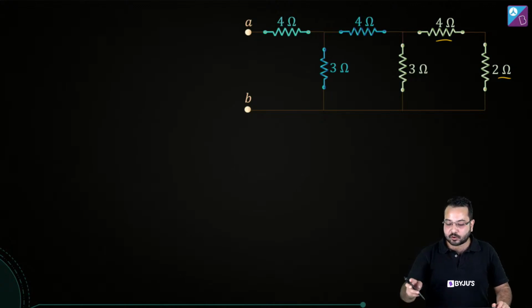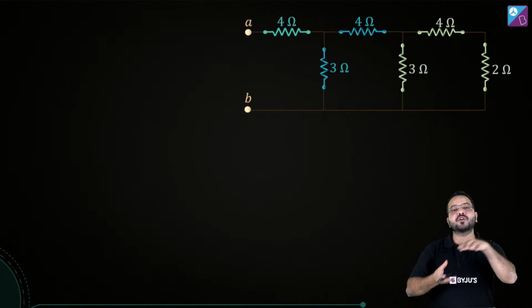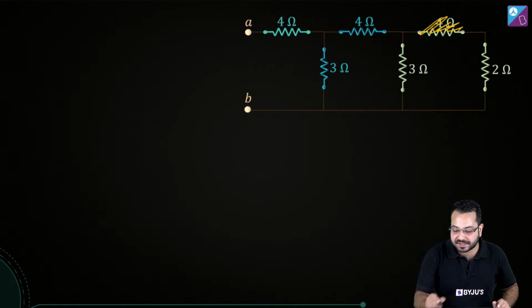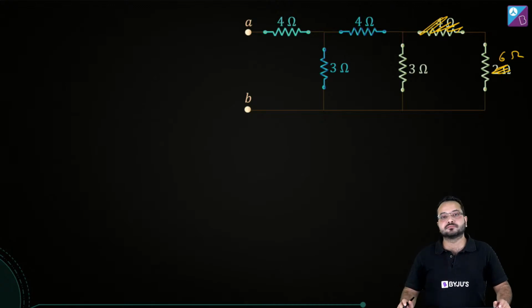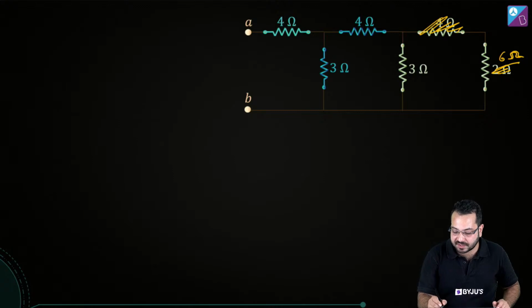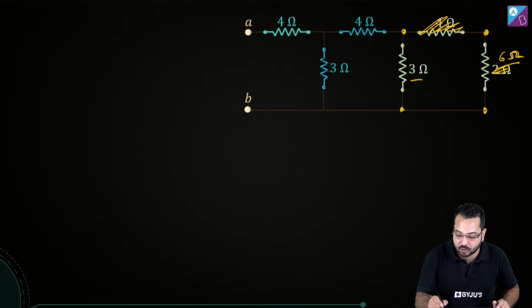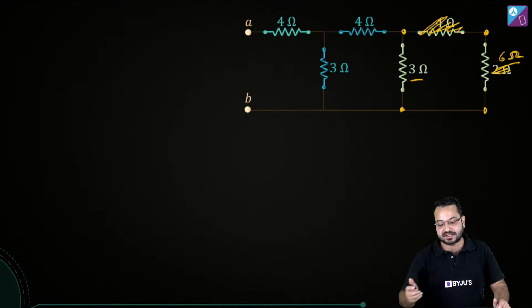Okay. Now when they give me 6, I can merge these two resistors and write just one resistor. So I am forgetting about this and I'm making this 6 ohm. Do you have any problem with that? I hope that is clear. Now we have this 6 ohm resistor and this 3 ohm resistor. Now this 6 ohm resistor is between these 2 points, and this 3 ohm resistor is also between the same points, which means they are in parallel.